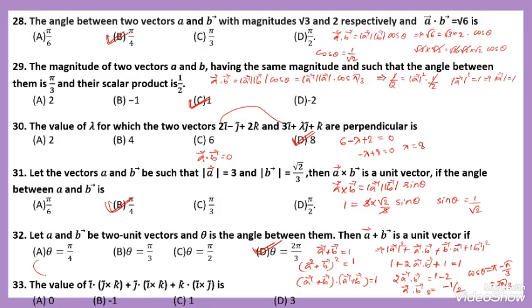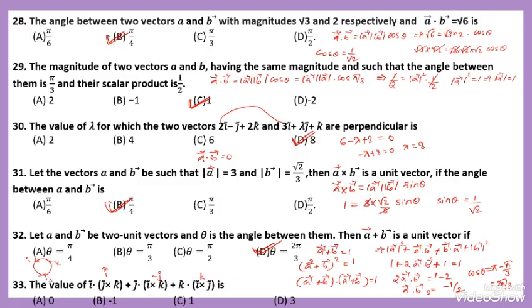According to the cyclic rule i, j, k: j cross k gives i. Then i cross k is in the opposite direction, so it becomes minus j. Then i cross j is on the same route, so it becomes plus k.